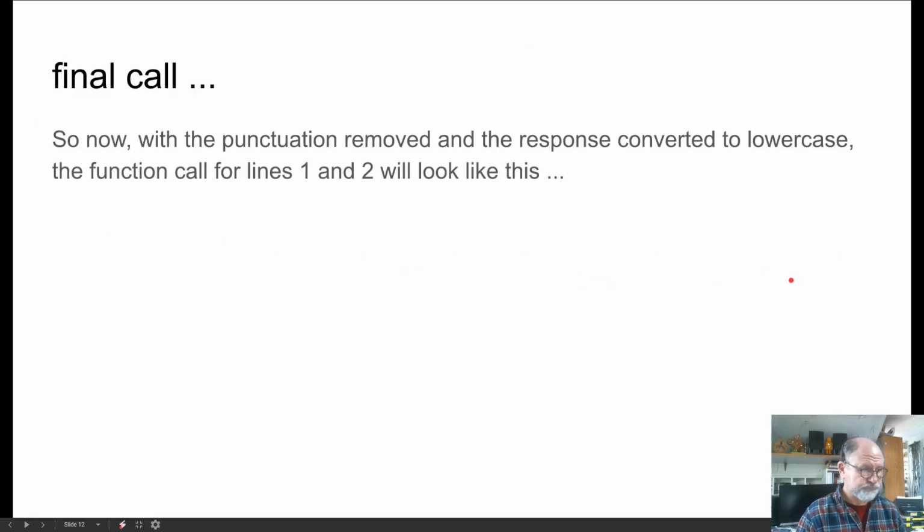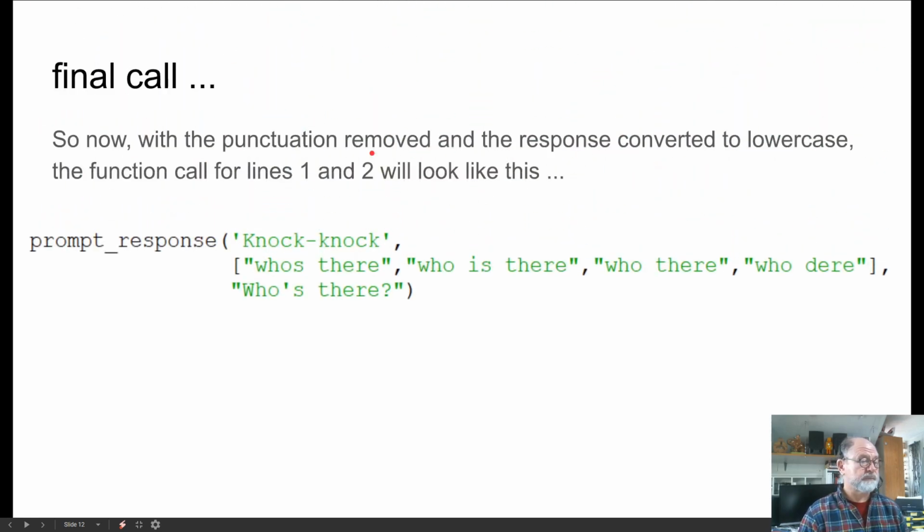Okay, so now if the punctuation is removed and the response is converted to lowercase, then the function call for lines 1 and 2 in the main program would look something like this. Prompt, response. Knock, knock. Who's there? Who is there? Who there? Who dare? So notice that this list of responses has changed.